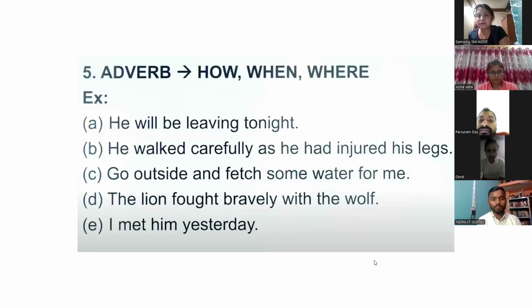Some, Parshuram, how did some become an adverb? Some is coming before which word? Some is coming before the water. And water is a noun. If any word comes before a noun, then...